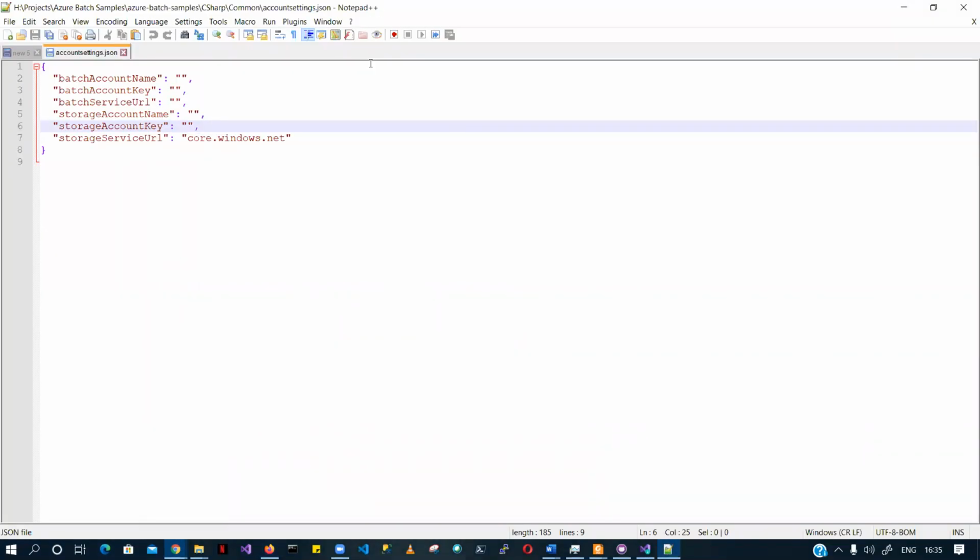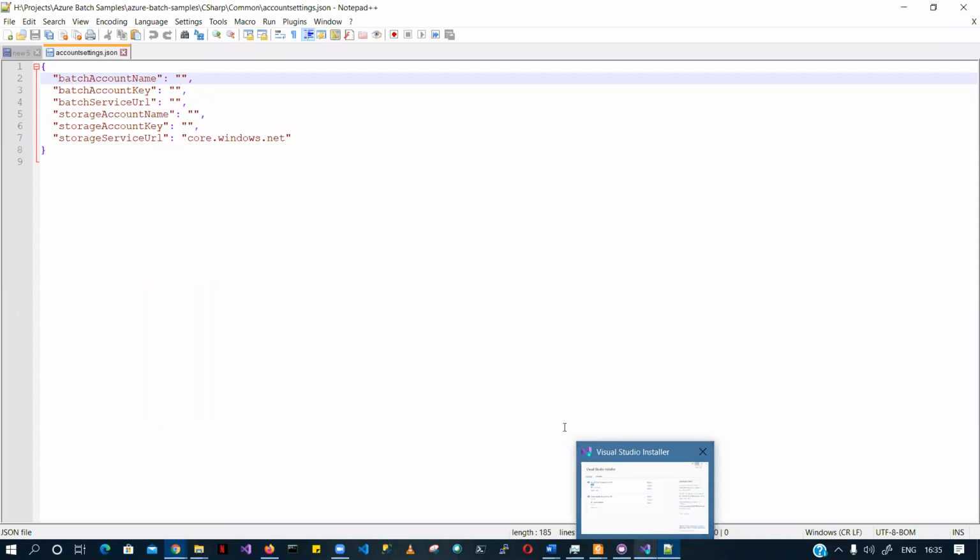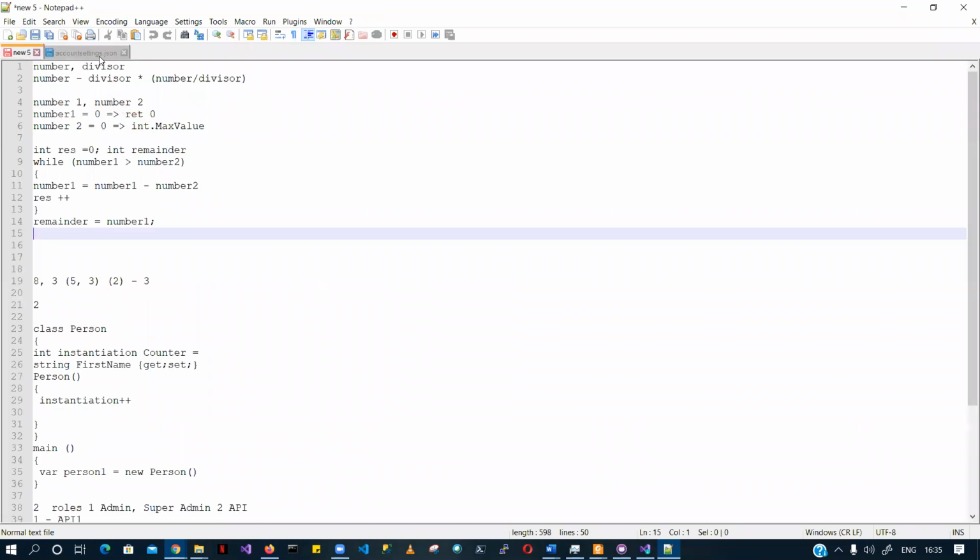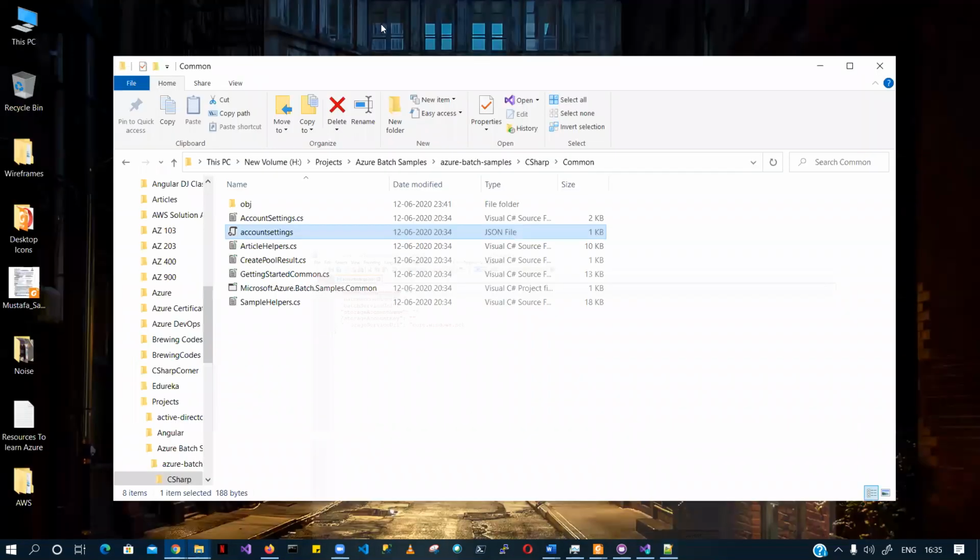So when I show you the demo, I'll update this JSON and help you execute a batch job, a hello world batch job, so that you can go ahead and see how this thing works.